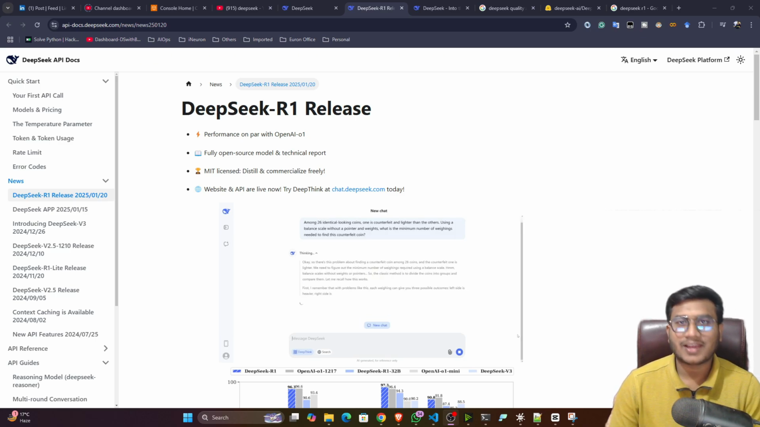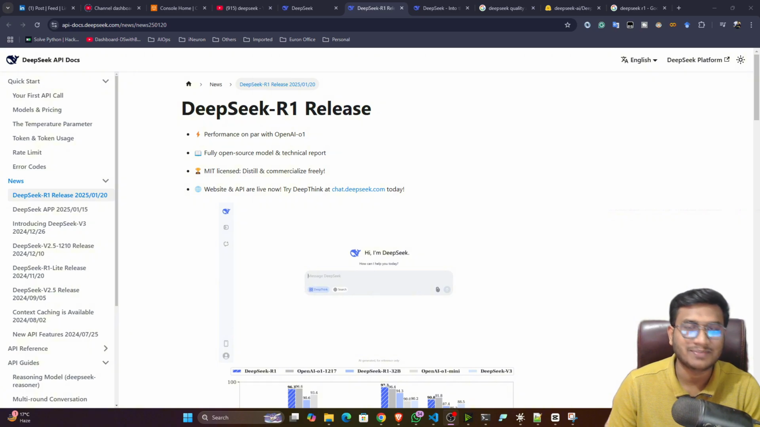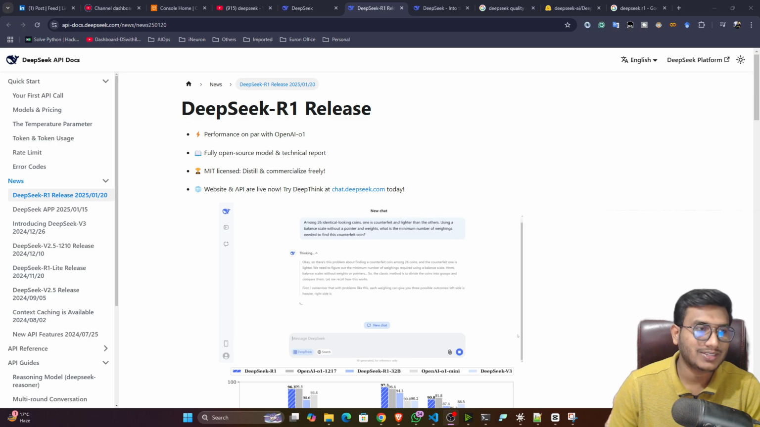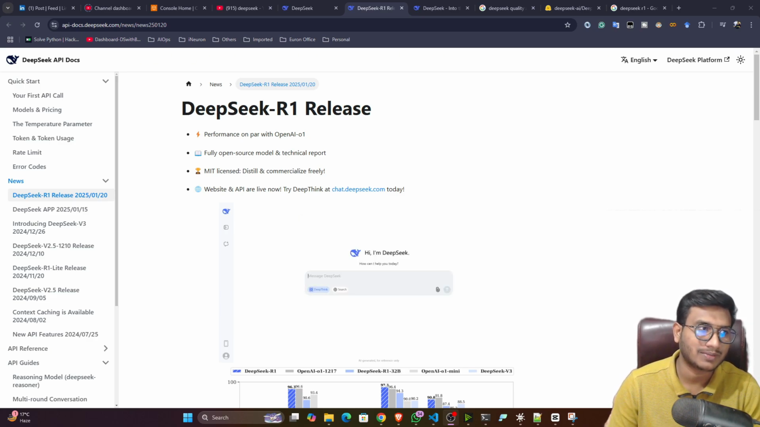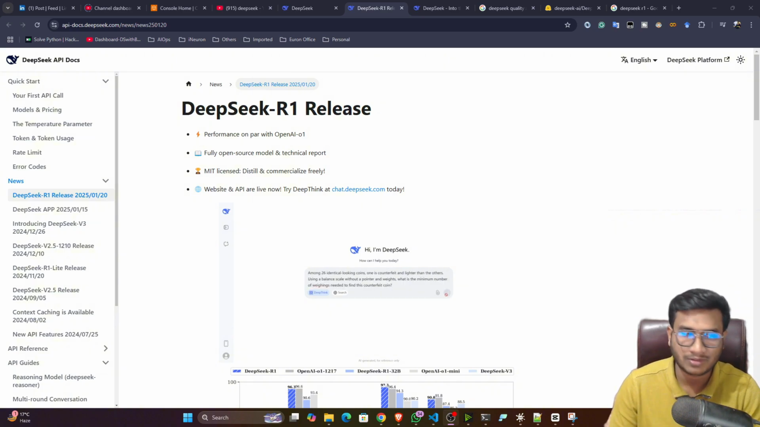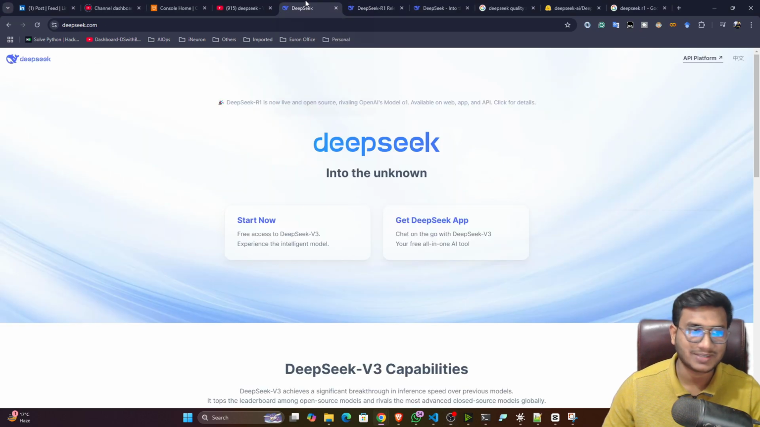So guys, there is a great announcement. I think you already know that. There is an amazing model that actually came to the market called DeepSeek R1. This LLM was developed by China. One of the organizations there has developed this amazing model and they are beating ChatGPT right now. Even they have mentioned, you can see, DeepSeek R1 is now live and open source, rivaling OpenAI's Model O1. And it is available on web as well as the app.